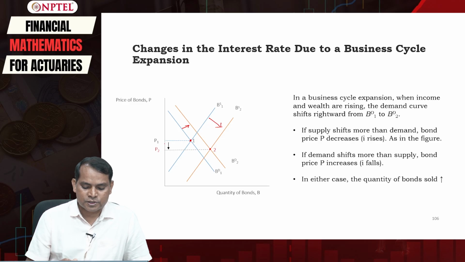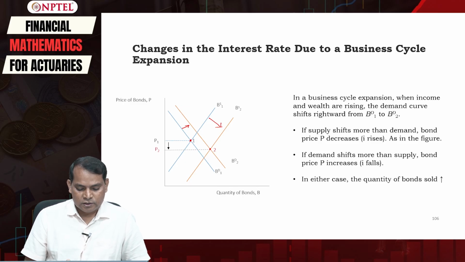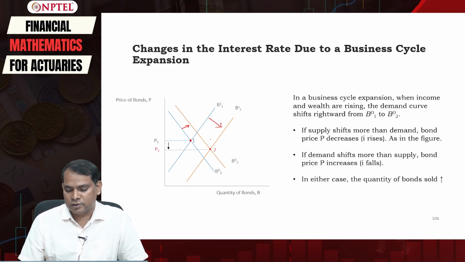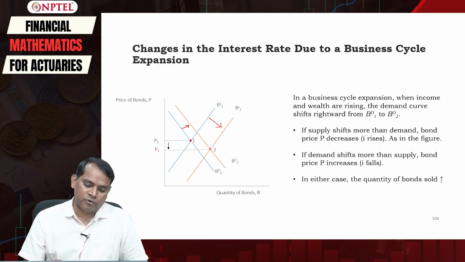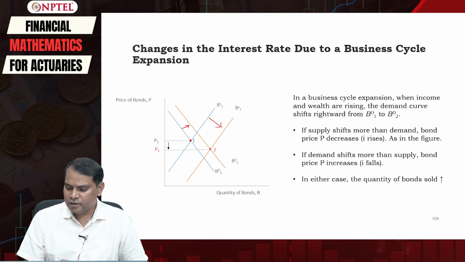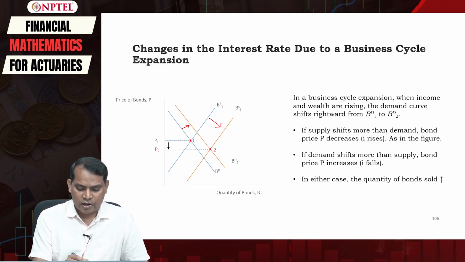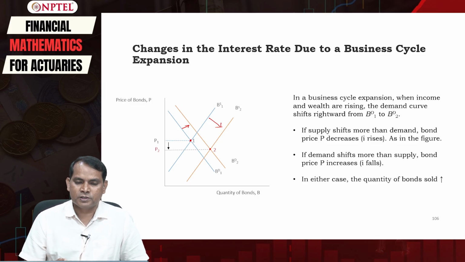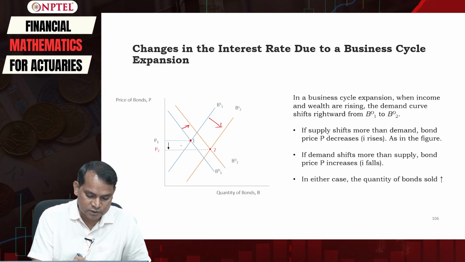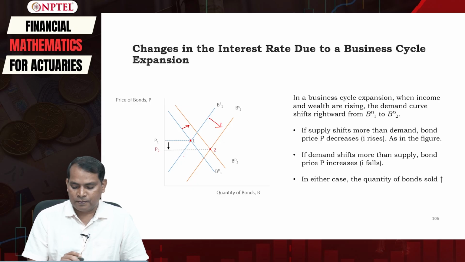This change depends upon which curve shifts more. If the supply curve of the bond shifts more than the demand curve, then the price P will decrease, and therefore the equilibrium interest rate is likely to increase, which we have shown in the diagram here.